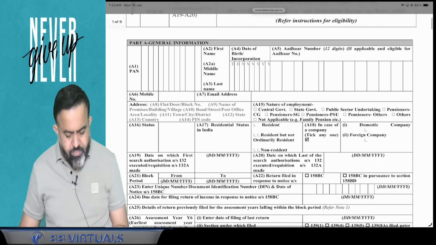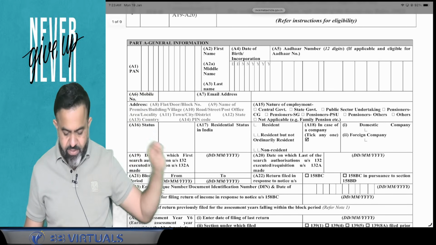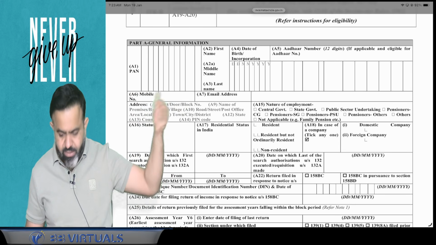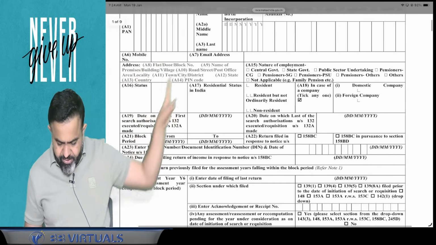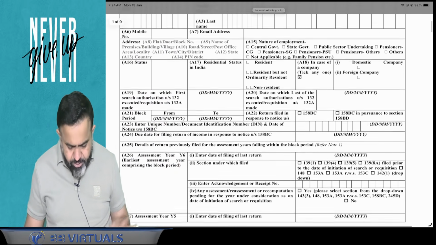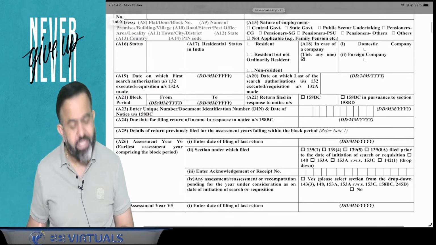So guys, here like general information, PAN number of SSC, after that your date of birth, or in case of a company, the incorporation date and all, Aadhaar number if it is applicable, after that all your details and all, and after that guys, here you have to mention the block period.